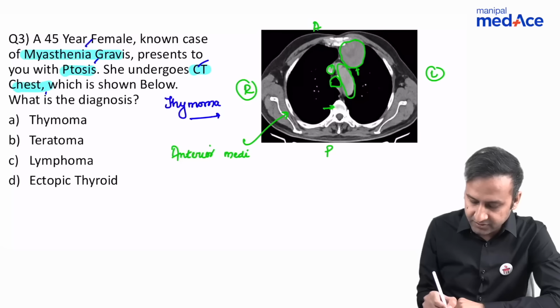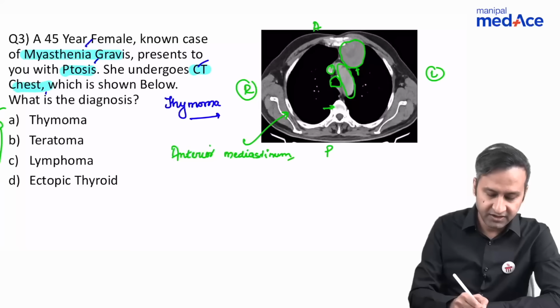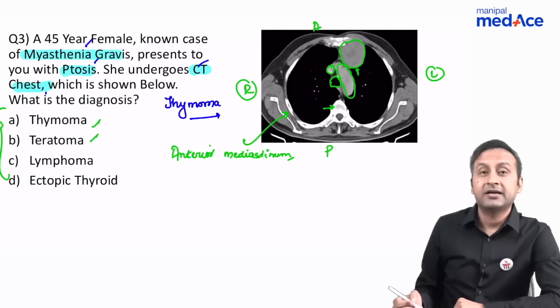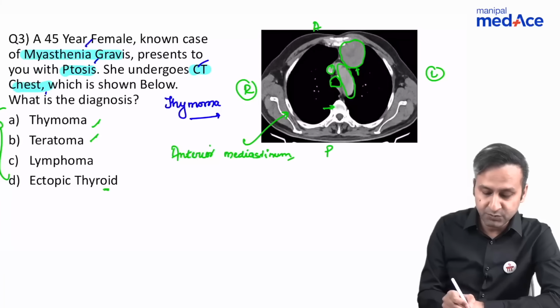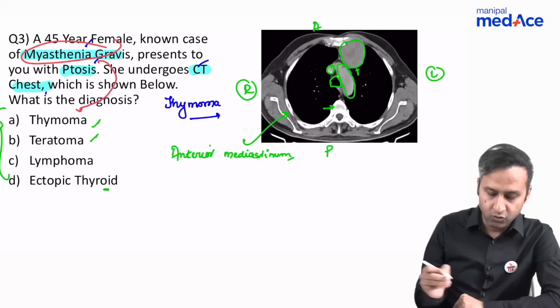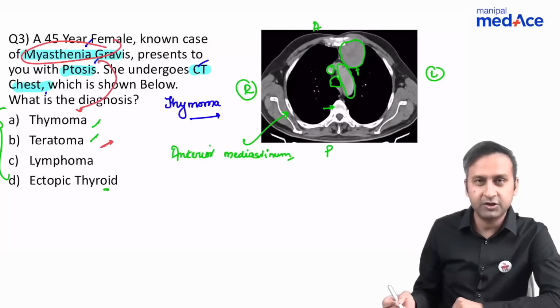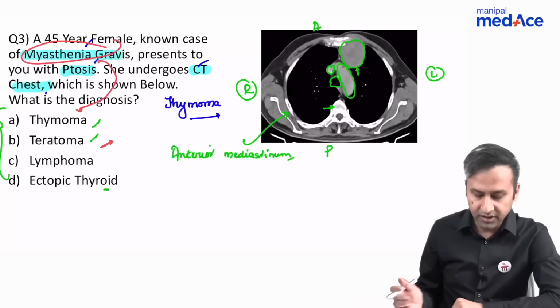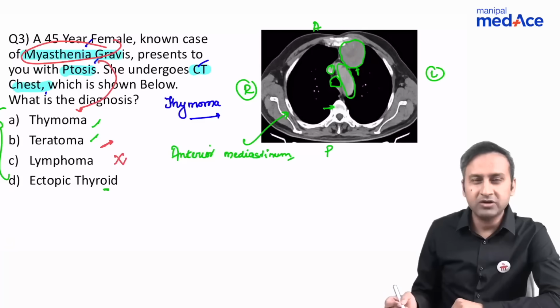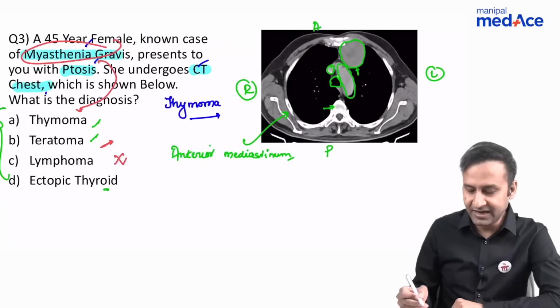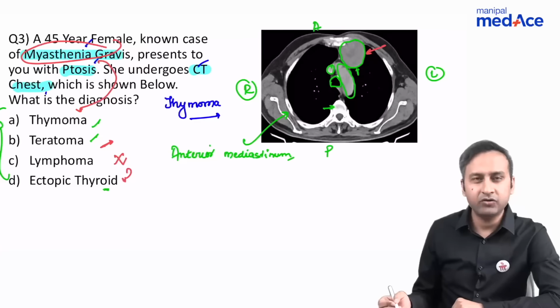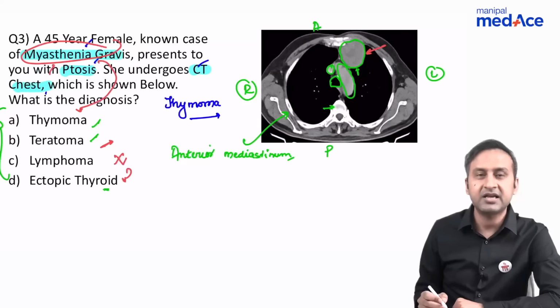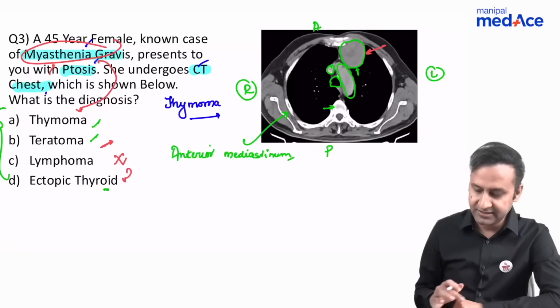In the anterior mediastinum, we can have 4 major masses. All of them have been given here: thymoma, teratoma, terrible lymphoma, and ectopic thyroid. But the answer in this case again is, because of this clinical history, thymoma. It is definitely not teratoma, because teratoma will show fat. We'll be looking at that image later on. It is unlikely to be lymphoma, because lymphomas are not associated with myasthenia gravis, and this definitely doesn't look like a lymph nodal mass. Ectopic thyroid, again down the list, because this clinical history of myasthenia gravis has made sure that the only diagnosis in this case is thymoma.